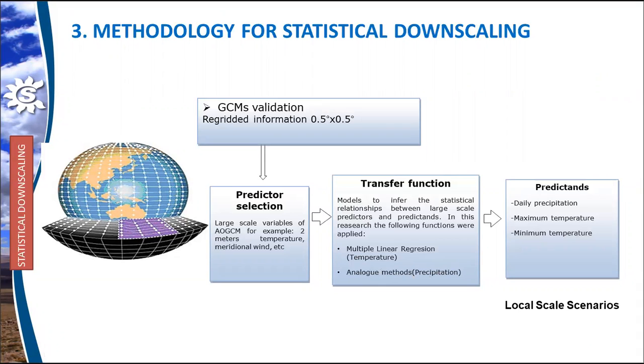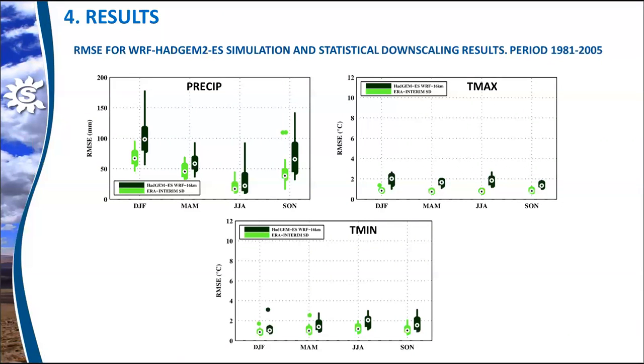Once the functions were calibrated, the scenarios were developed based on the data from future projections. As a first result, the errors of the dynamical and statistical methods for the three variables are shown here. It can be seen that dynamical scenarios have slightly higher errors compared to statistical scenarios for the three variables.